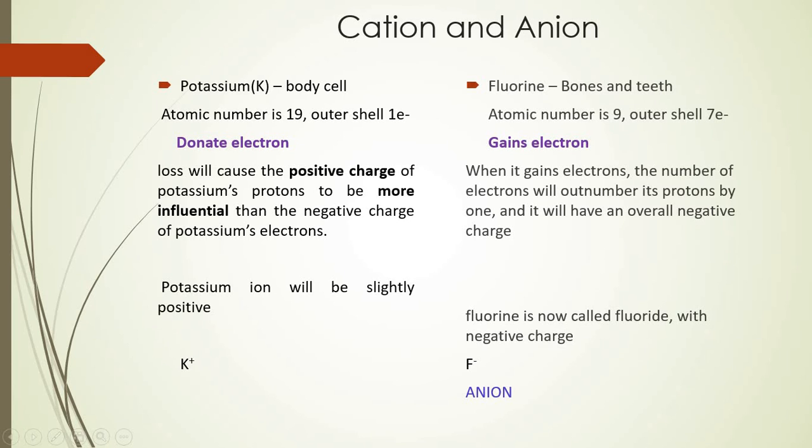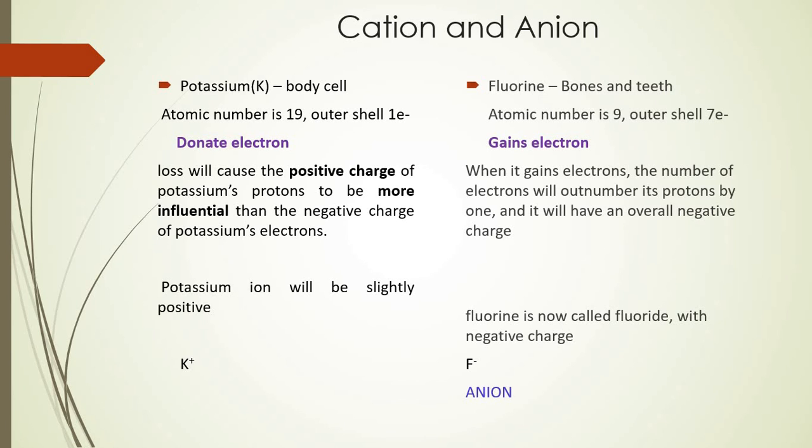If I consider two biologically important elements like potassium and fluorine, I can say that potassium, as it has 19 as its atomic number, has only one electron in the outer valence shell. So it is very easy for the potassium atom to donate one electron. So it is losing one of its electrons, which is negatively charged, right?